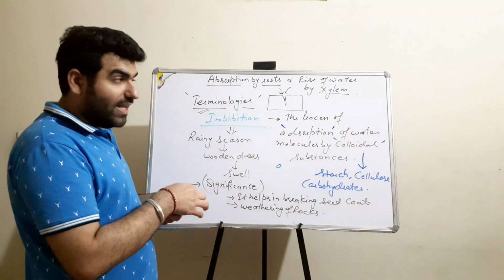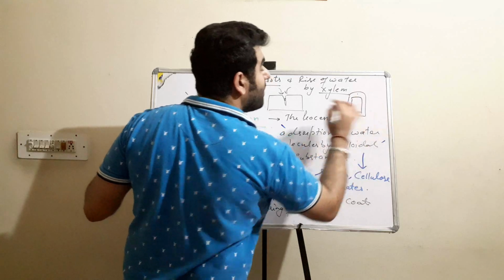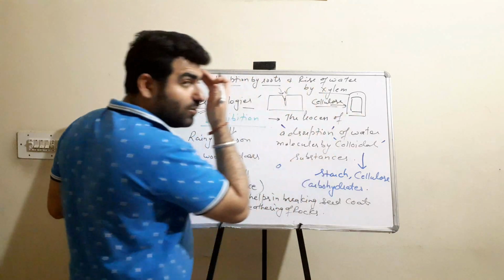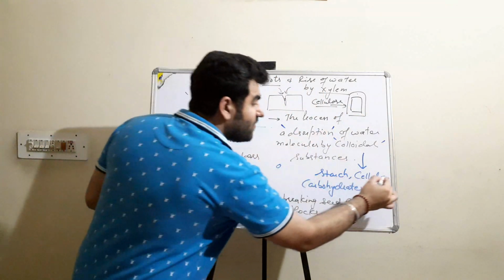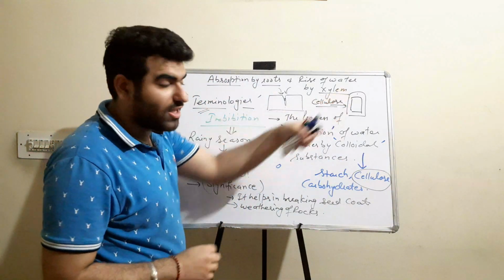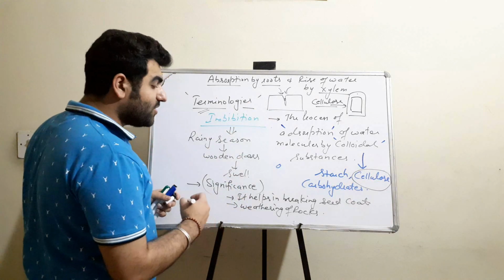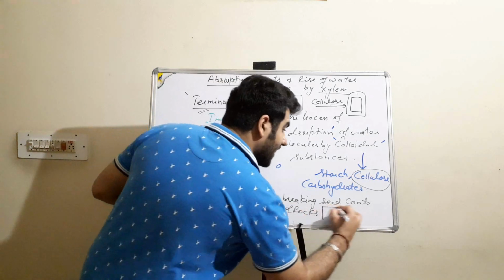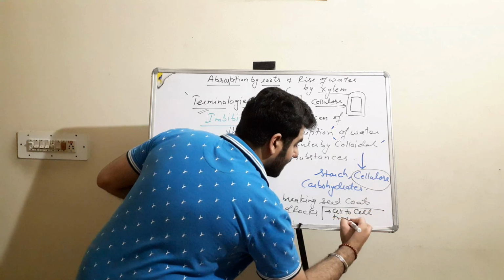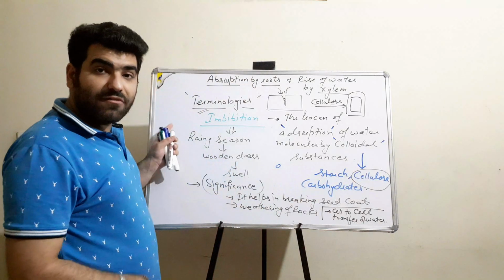Now, the third thing is the plant cell surface, or we can say the outside membrane. This is made up of cellulose. This cellulose is also a colloidal substance, as we have talked of here. It will absorb the water and pass on that absorbed water cell to cell. So it will help in cell to cell transfer of water, which is also made possible with this process of imbibition.